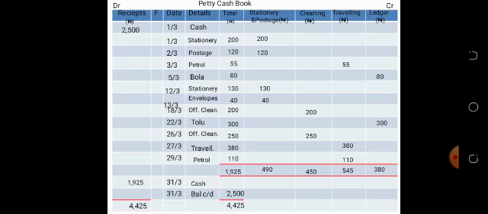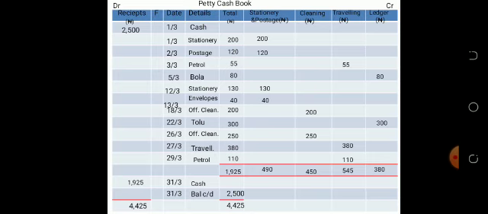Do you understand? So what we did here is, at the beginning, you receive cash. That is your float, so it is on the debit side. Then each transaction that occurs, you put under the total column and take to the individual expense it relates to.